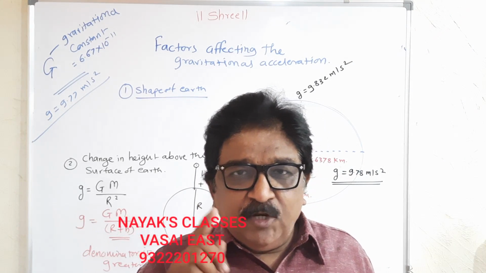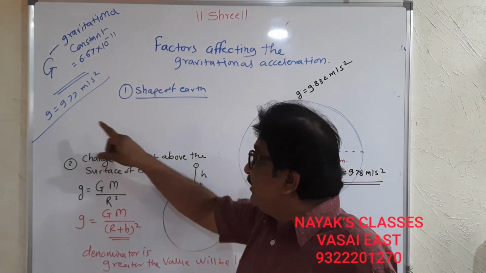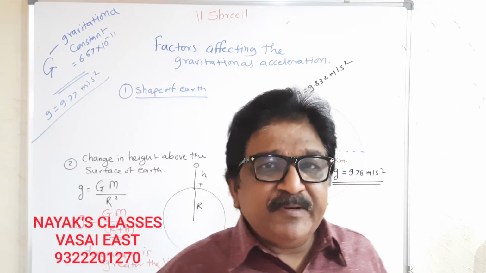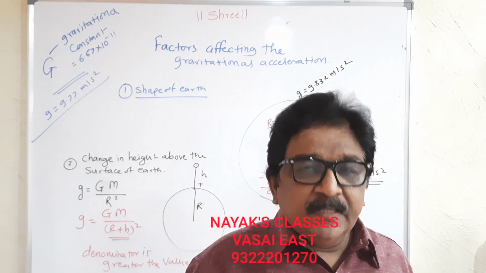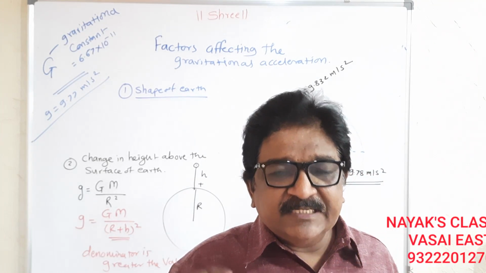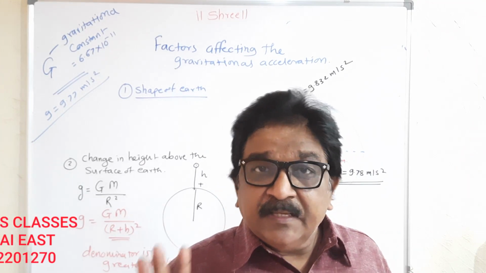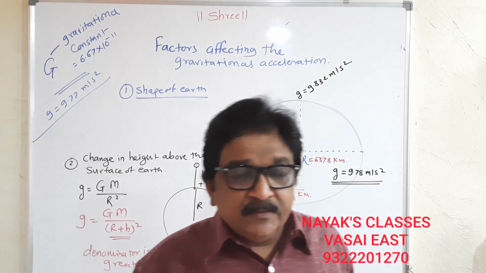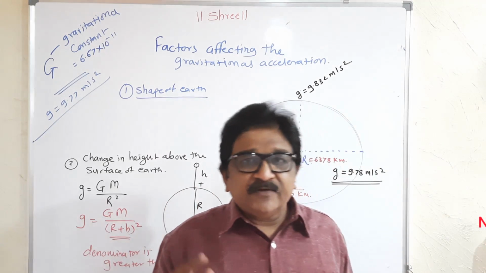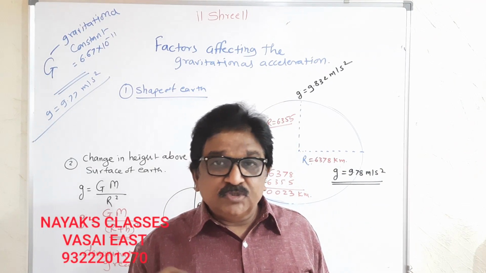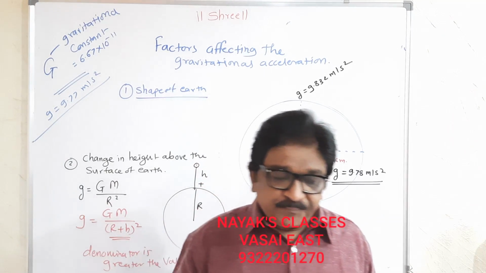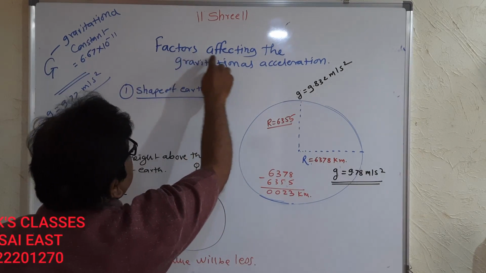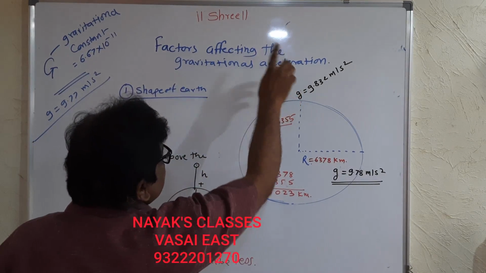That means the value of g is not constant at every place on the earth. So which factors are affecting it to change the value? So we are starting factors affecting the gravitational acceleration.